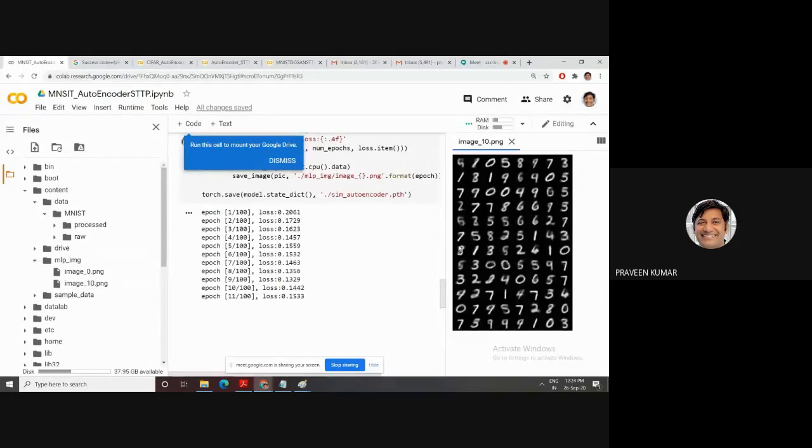This is the MNIST. The batch size is 128, so this has 128 images, which I have formed into a grid. Then after 10 epochs, on epoch 20, the result is saved again. This is not a real image. These are images generated with the help of the autoencoder, and our autoencoder this time has a fully connected layer.